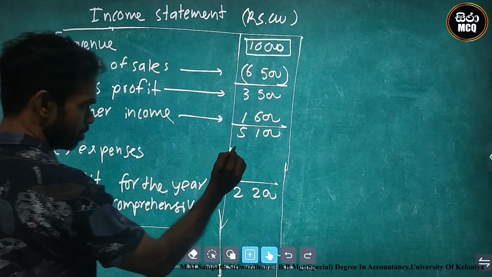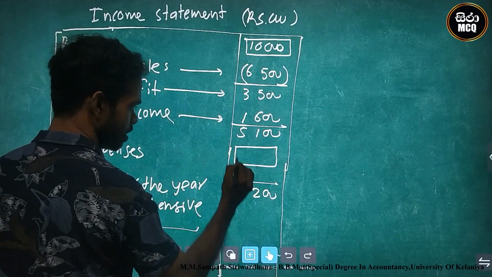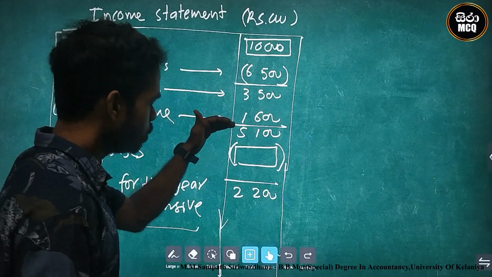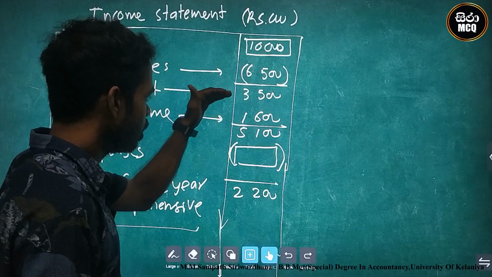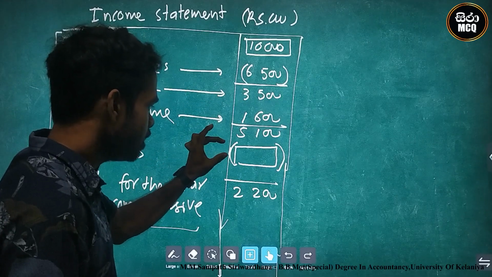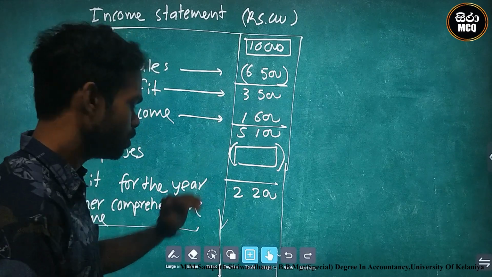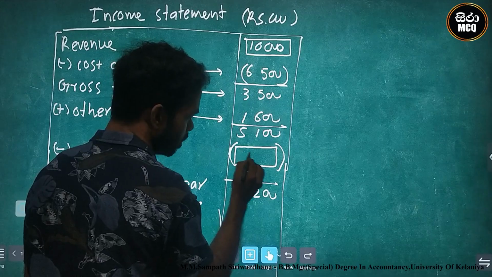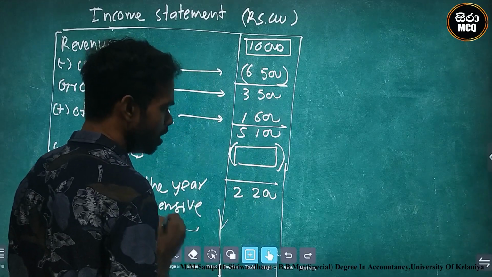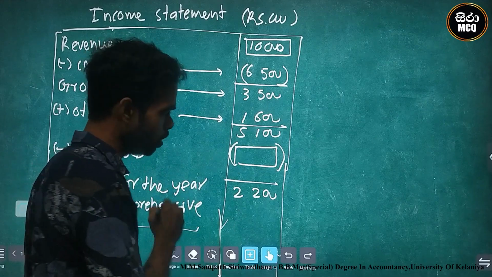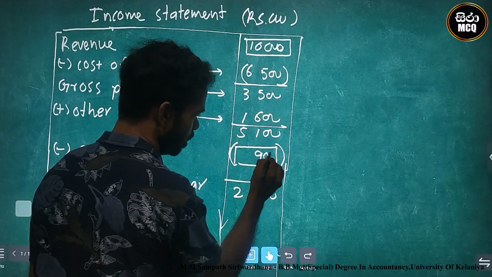There is a gap between these, and this is expenses. 5,100 is the amount after adding other income. After deducting these expenses, the answer is profit for the year. In that case, we can find the answer for this space. What is the answer? The gap between 5,100 and 2,200.